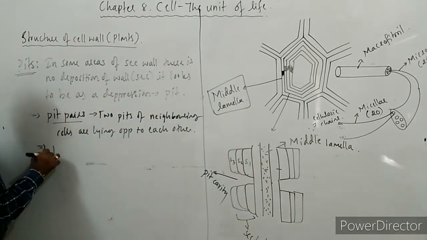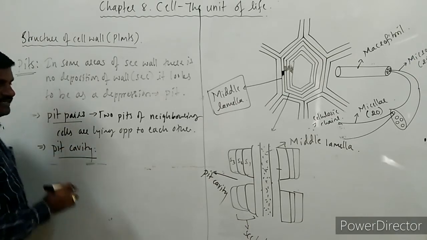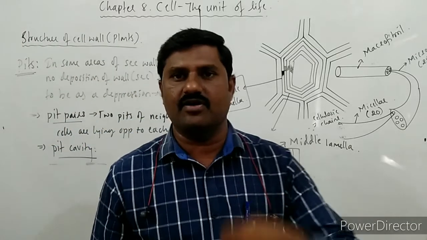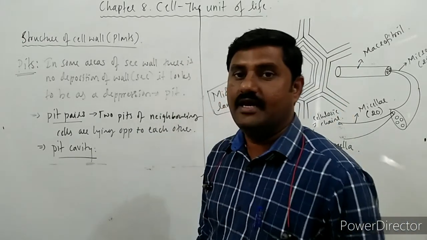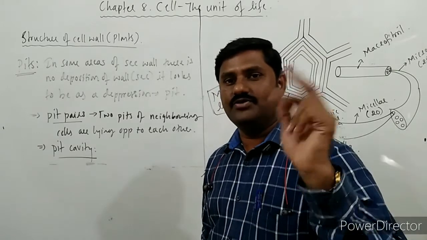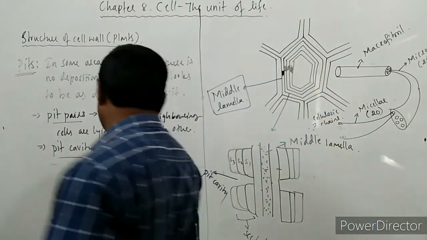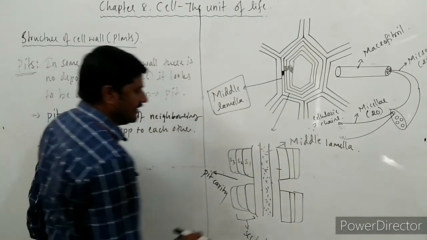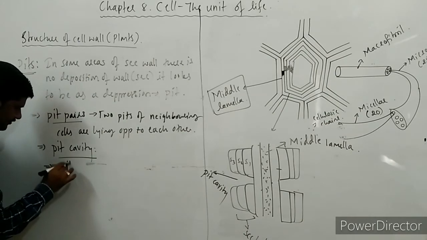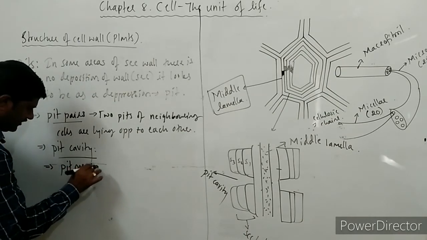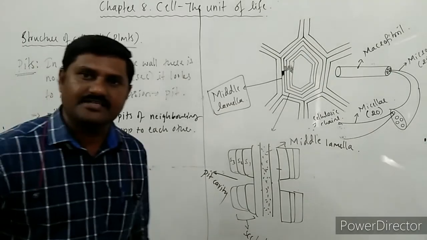What do you come across? Pit cavity. There is a depression, a cavity, that you come across. It is called the pit cavity. Pit pairs means what? You came to know. And pit cavity means what? You came to know. Okay. And one more thing is the pit membrane. What is this pit membrane, you may ask.